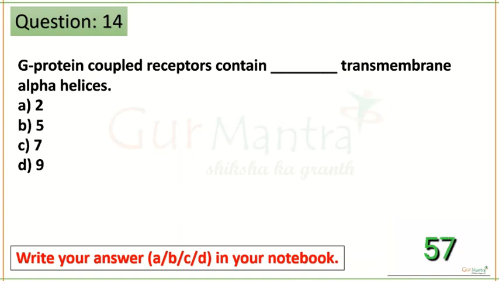Very simple question this is. G protein coupled receptors contain how many transmembrane alpha helices? It's the serpentine receptors, right?